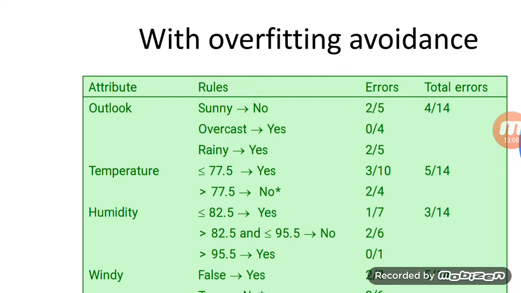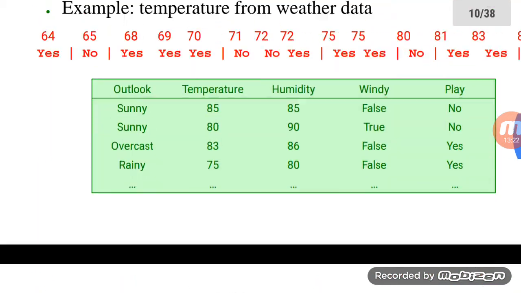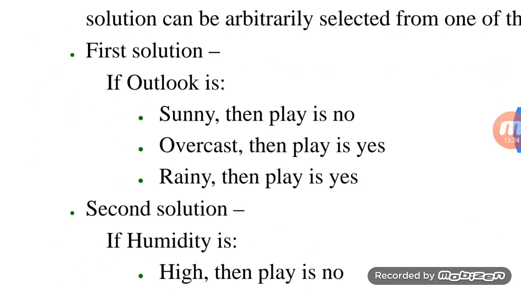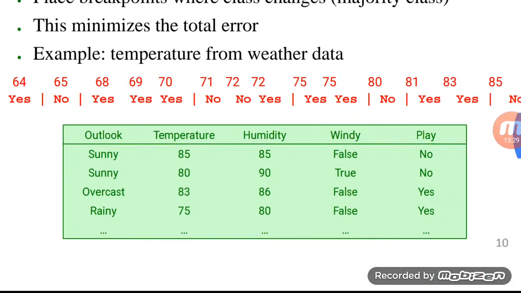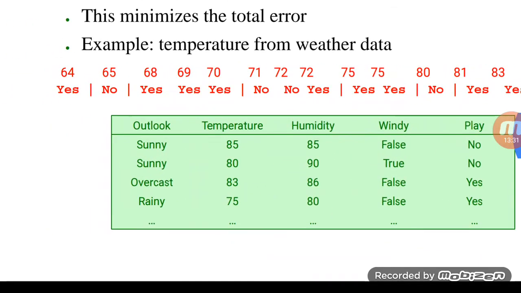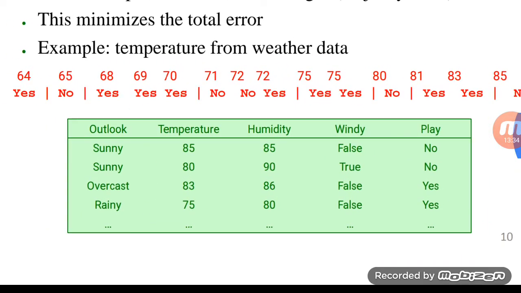For example, you see in this table, if the temperature column is less than 77.5 and the play condition is yes, less than 77 means you have to take the first 10 cases, from 64, 66 up to 75.